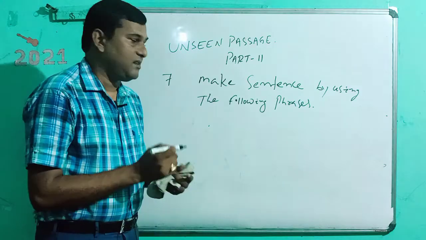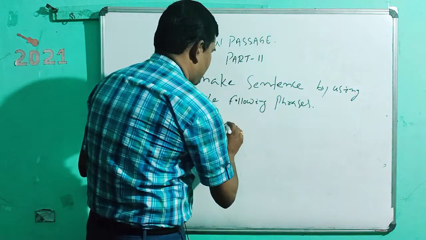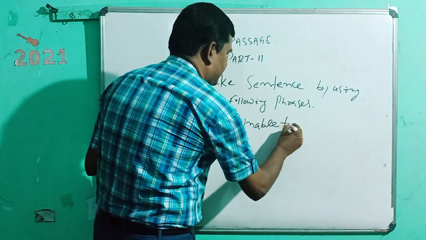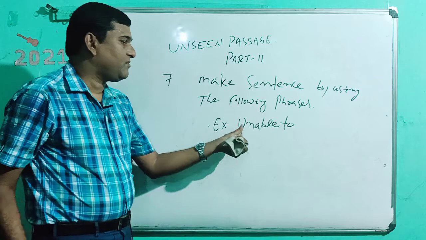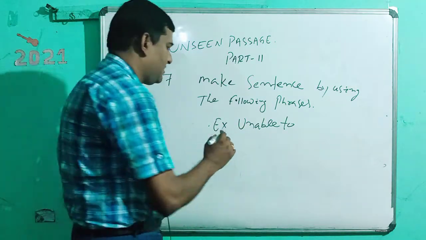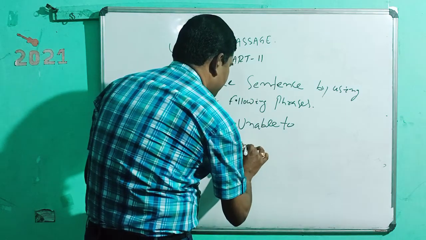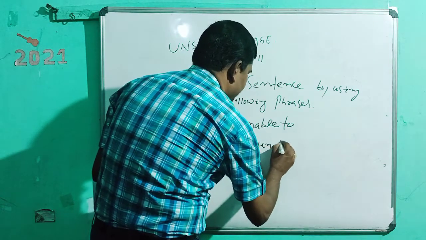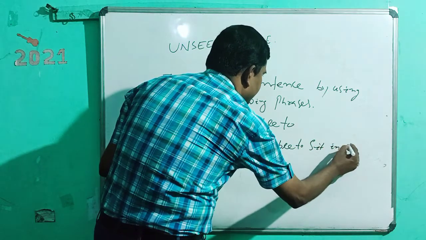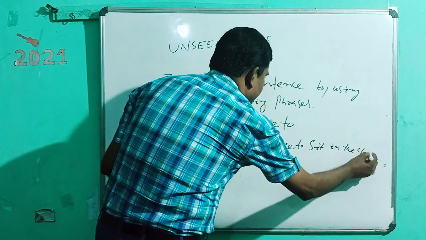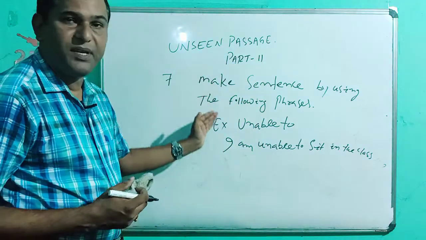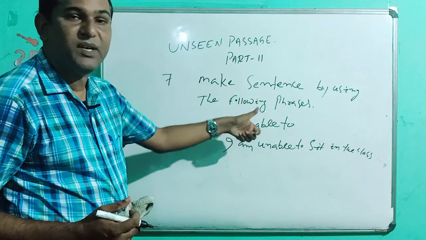For instance, for example, unable to. That means you have to make a sentence by using this phrase: I am unable to sit in the class. That means now I am giving, in a nutshell, what a phrase is and how to make a sentence by using the phrase.